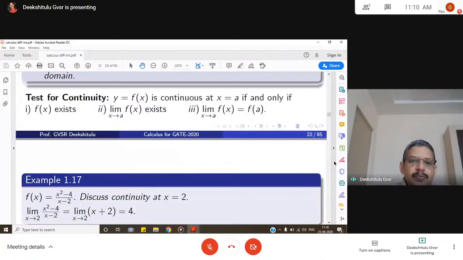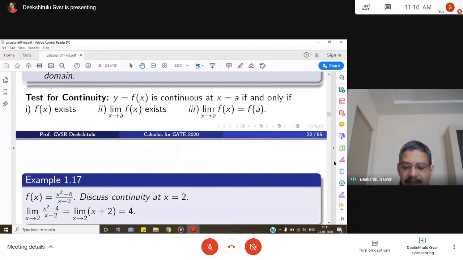Observe the difference between 2 and 3. Two says limit x tends to a, f of x exists. That means the limit must exist. The third one says the limit must exist and it must be equal to f of a, that means the functional value at a. Then we say it is continuous.